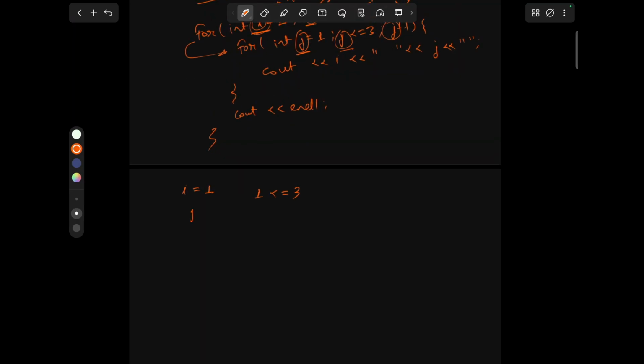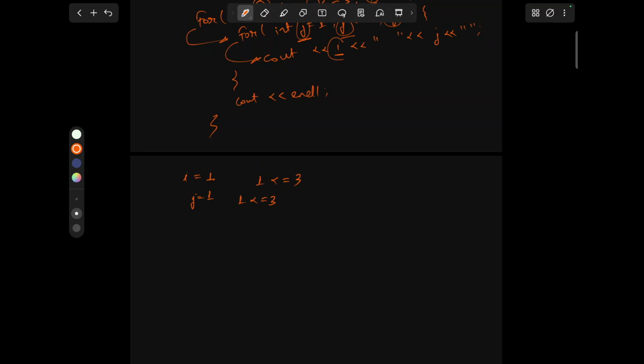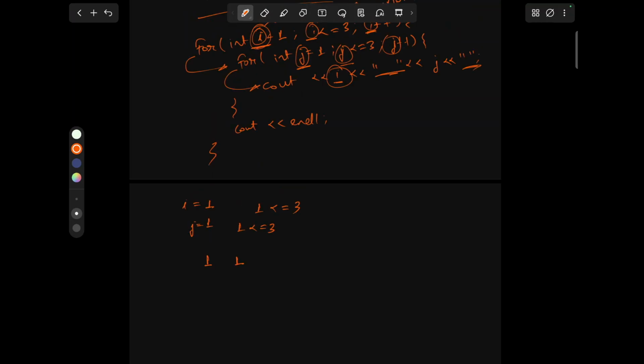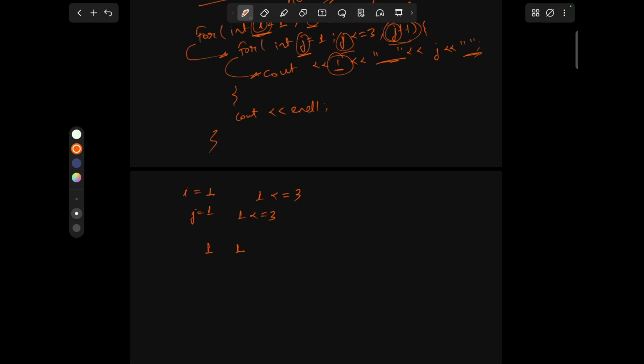Now we have j equals to 1 and 1 less than 3, so it will come inside and print the value of i, 1, space, j, then space. After printing, our value of j increases by 1. 2 less than or equal to 3 is true, so it will print again, 1 2. The value of j increases again by 1, and then it will print 1 3.